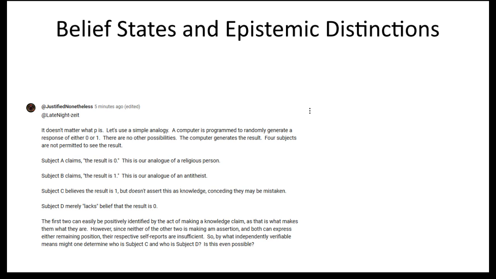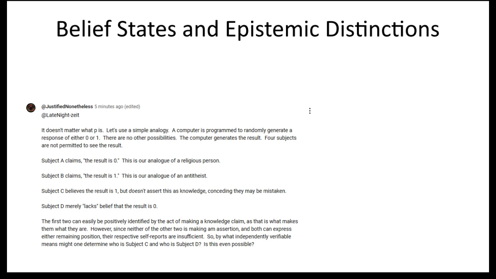Moreover, the author inconsistently accepts self-reports for some while rejecting them for others. If belief states require independent verification, this skepticism should apply to Adam and Beth as well.